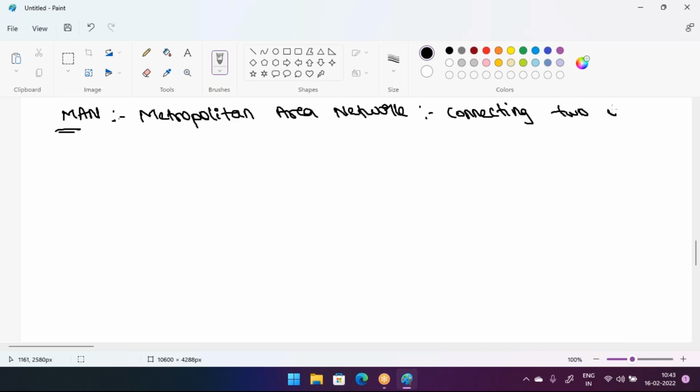Connecting two or more LAN networks within a city is called a metropolitan area network, or simply a MAN network.